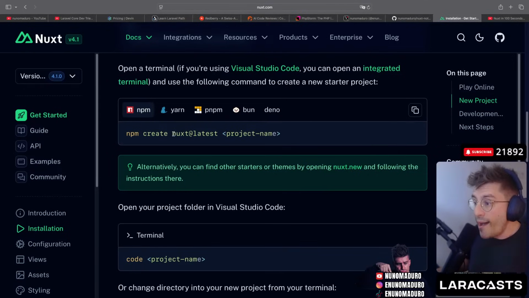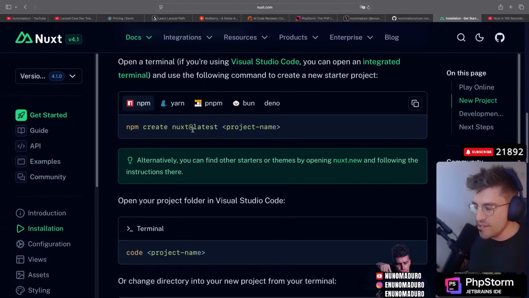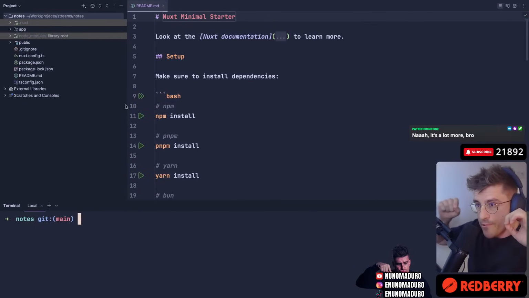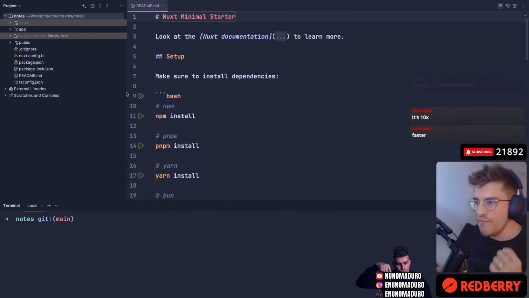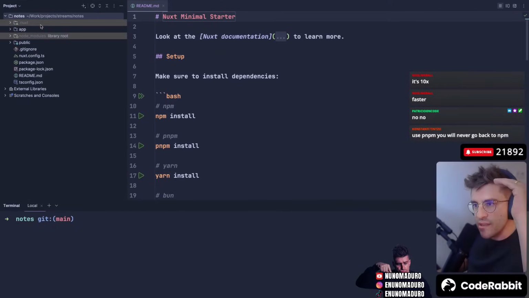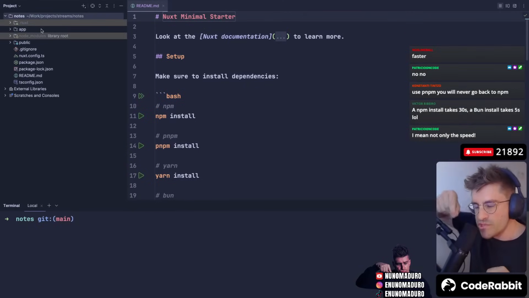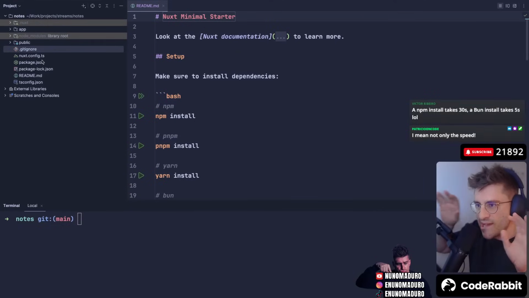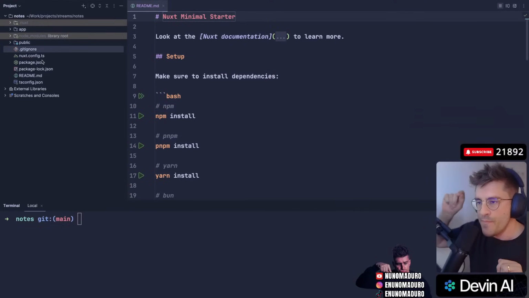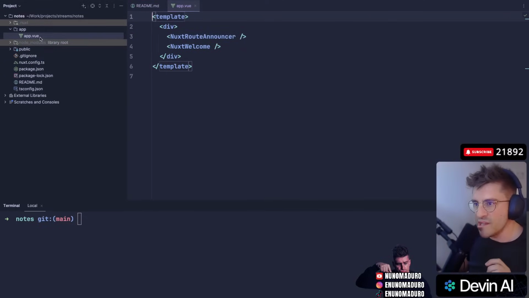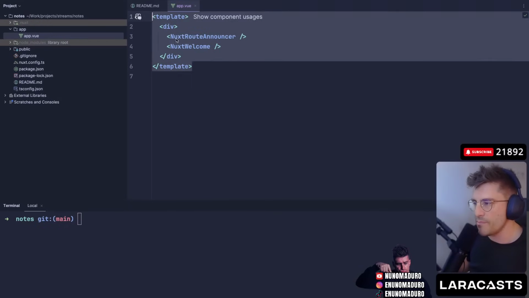So I actually already ran npm create nuxt@latest, and here we go. This was the result. Unless I'm confused, I don't remember the installation process asking me for anything whatsoever. I really like that the default file structure is just so simple. We see so many fewer files than we would find, for example, on Next.js. Feels really minimal. And this is literally the only file I have at the moment, just this small template.